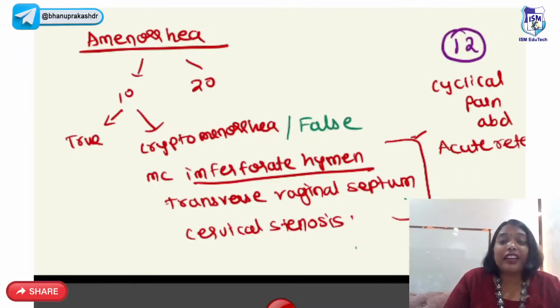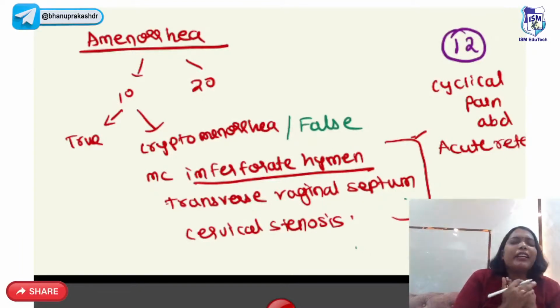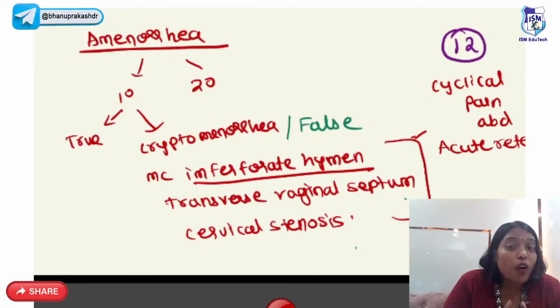Next, a very, very important topic we are going to discuss, that is amenorrhea. Amenorrhea means complete absence of menstruation. You have two types of amenorrhea, primary amenorrhea and secondary amenorrhea. Primary amenorrhea can be true primary amenorrhea, or it can also be crypto or false primary amenorrhea.